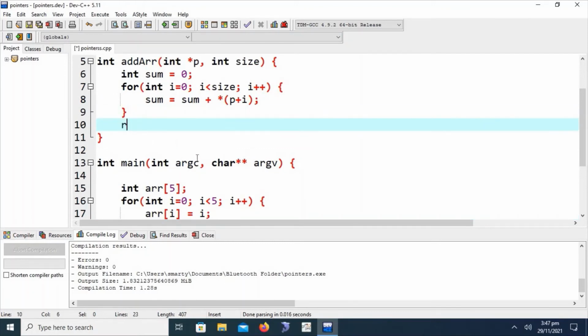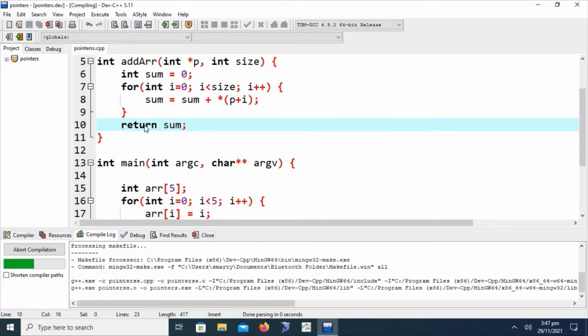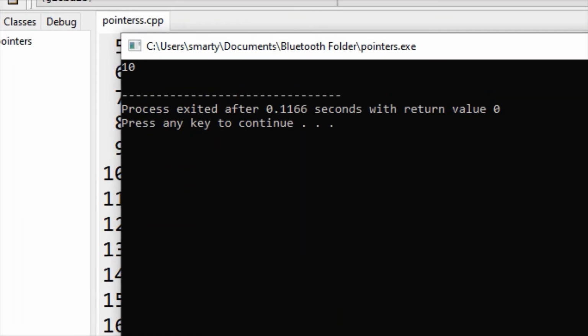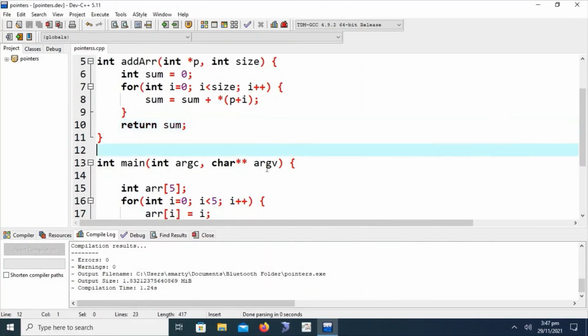Here we have to return sum. Now we can see here the exact output of the sum of array elements using pointers is 10, because the elements are 0, 1, 2, 3 and 4, summing up as 10.